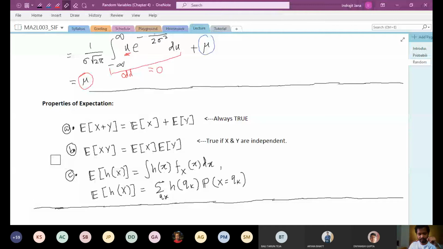Okay, so now compare that with the first property. In the first property, expectation of x plus y is always expectation x plus expectation of y, regardless of whether x and y are independent or not. This is always true.